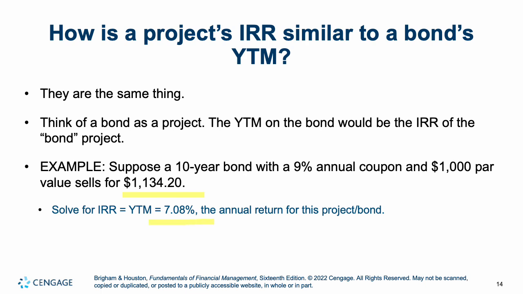Or you could use the IRR formula by putting in the cash flows, and you would get the same thing. So IRR is yield to maturity. Here it would be about 7.08%.